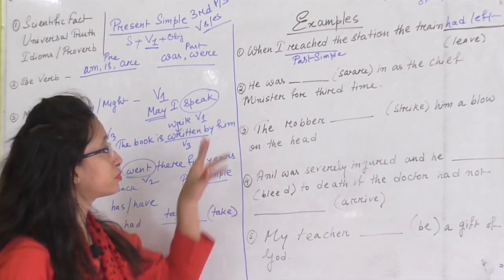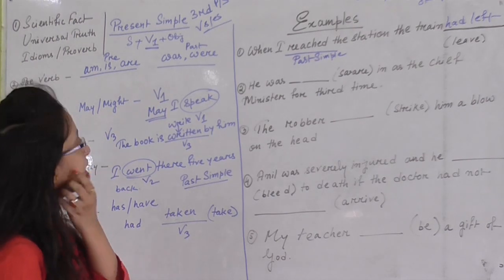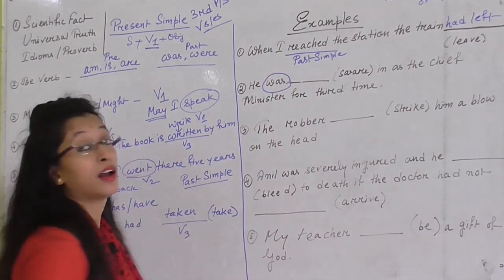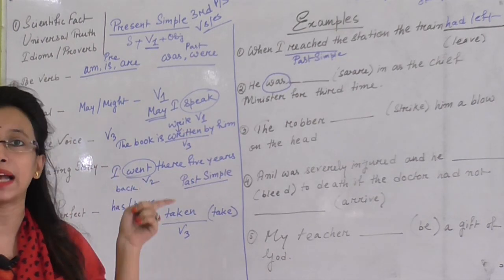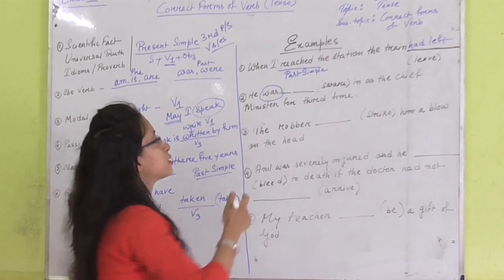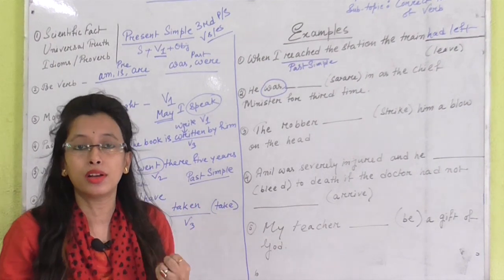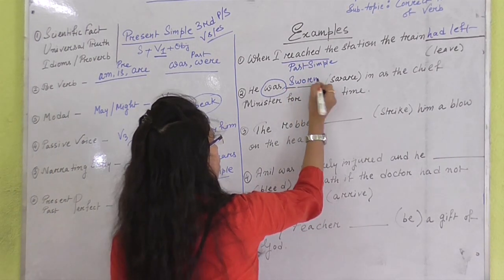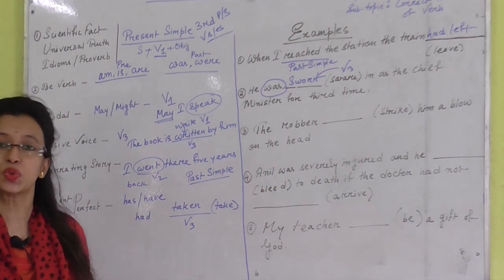Next, number 2. He was dash in brackets swear in as the chief minister for third time. So here I found a be verb, was, and I can easily understand that this is in the passive voice. There will be something with by, and this is not mentioned here, but it is in a passive form because he was sworn by someone. So I need to use the third form of swear, which is sworn. So it will be V3 form. V3 form of swear is sworn.